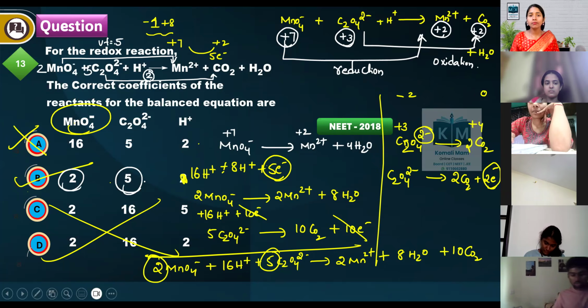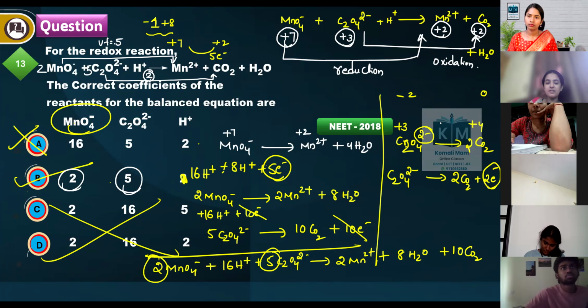Varsha, tell me. Ma'am, I can't understand why we are multiplying that MnO4 minus reaction with 2, ma'am. Can you please explain it?